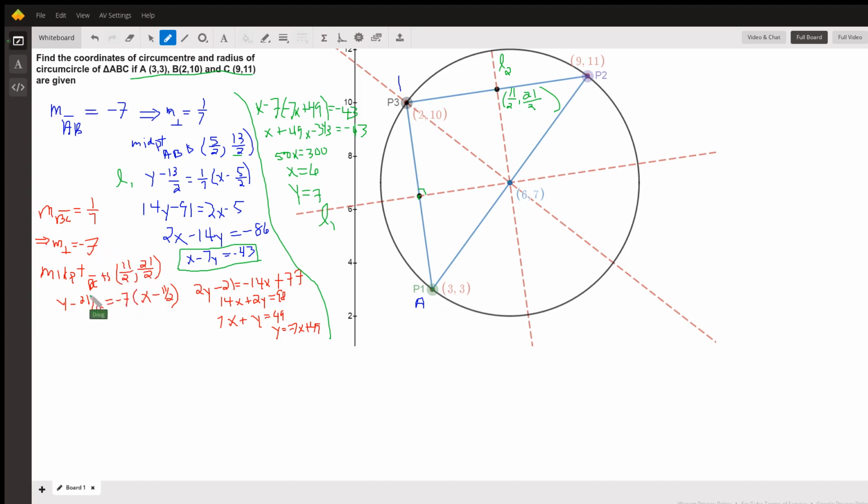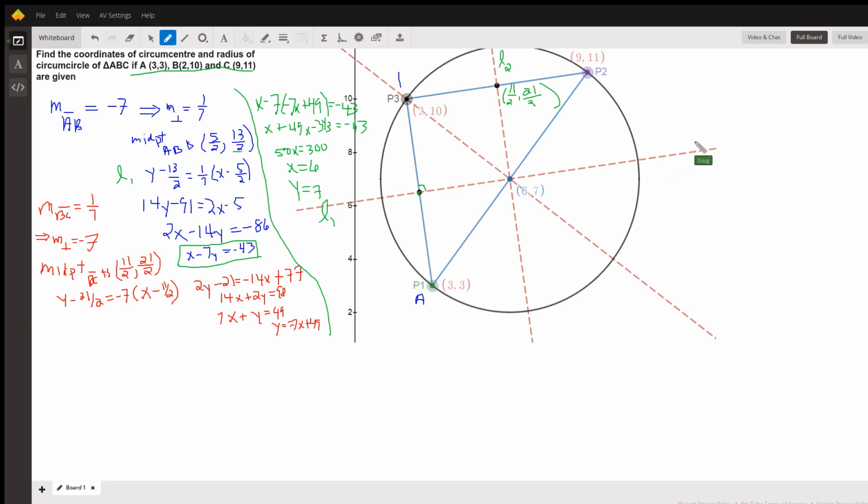So the equation using point slope is y minus 21/2 equals the slope times the quantity x minus 11/2. Let me lower the screen here. So if I multiply every term of this equation by 2 to clear the equation of fractions and then simplify, I get 7x plus y equals 49.